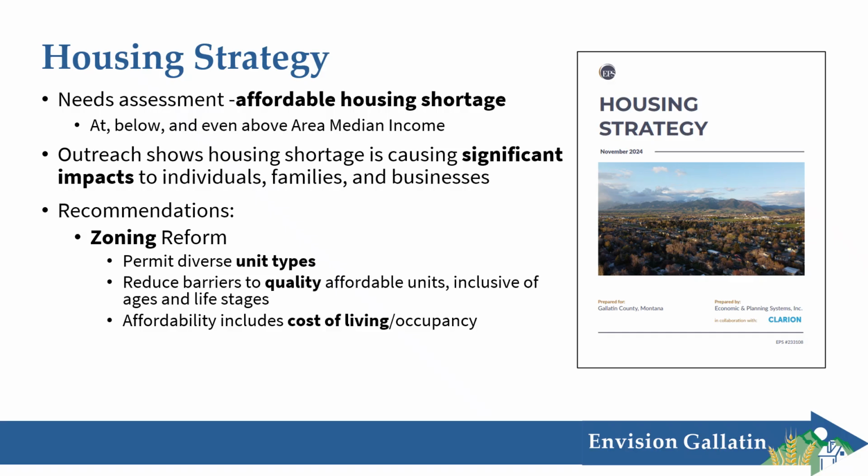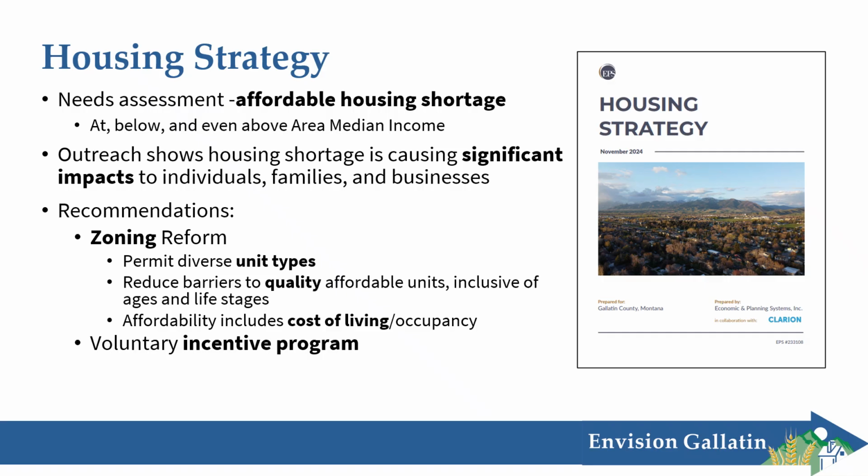And it also notes that affordability includes cost of occupancy. So we can look at things like reducing energy costs and water use, for example, to help with those utility bills. It also recommends a voluntary incentive program. So that is where zoning offers relaxations from certain standards in exchange for affordable units in a development.